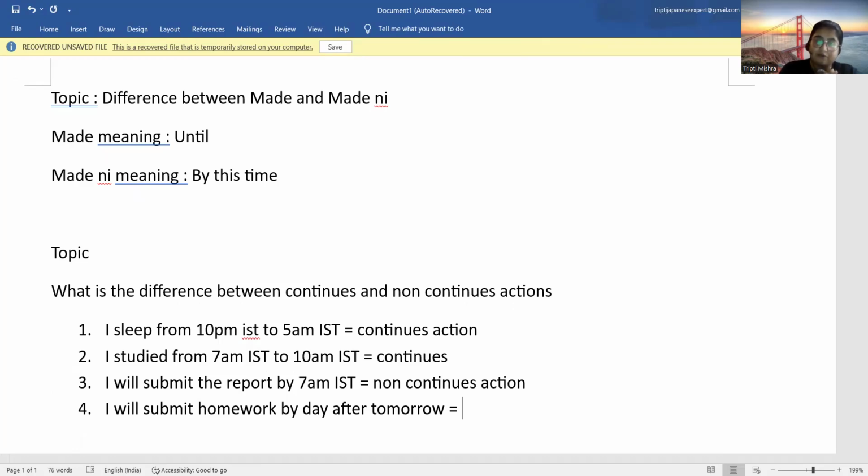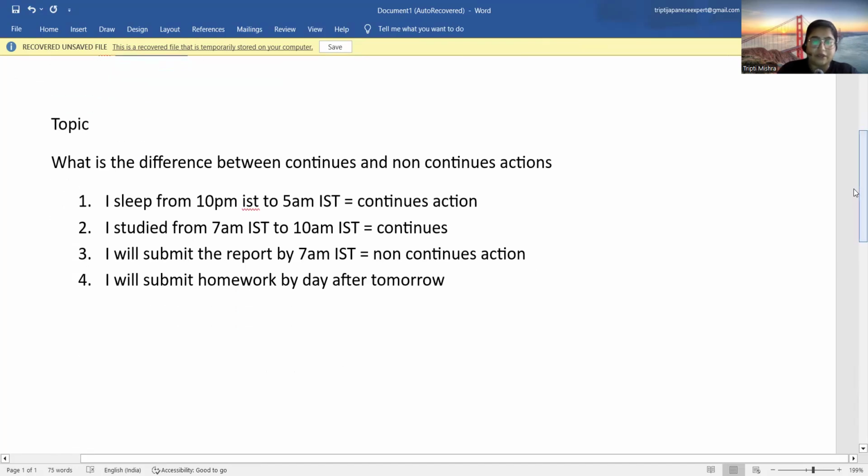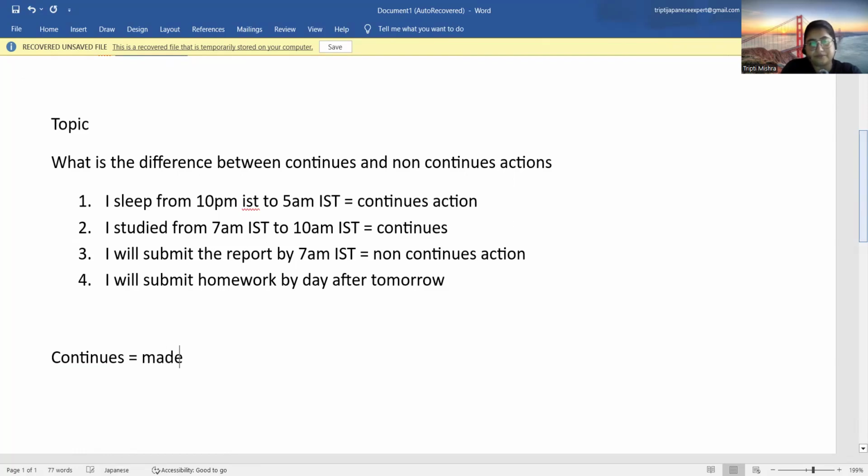Okay. So now the question arises that if the action is continuous, so you will use Made. And if the action is non-continuous, you will use Madeni. Okay, I repeat. If the action is continuous, you will use Made. If the action is non-continuous, so you will use Madeni.